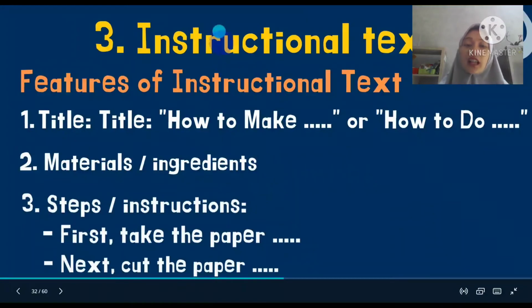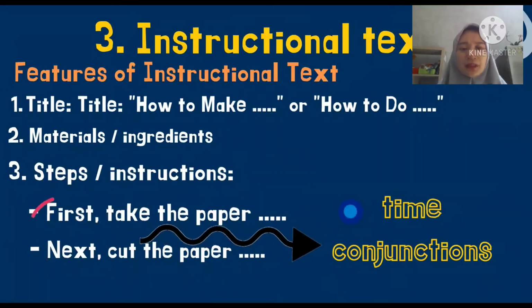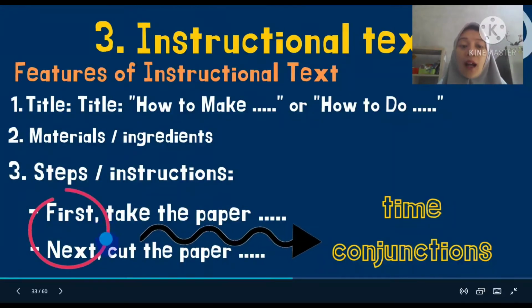And in instructional text, the examples of the instructions or the steps are: first, comma, take the paper; next, comma, cut the paper. Now there is a series of steps, yeah, from the first one on how to do it until the last one. Okay, do you notice the time conjunctions and the bossy verbs? Yes, the time conjunctions are first and next. And pay attention, there should be a comma after the time conjunction.